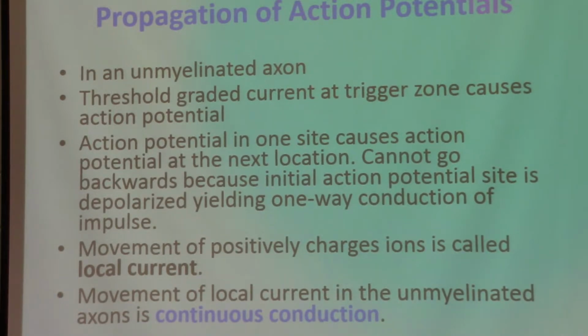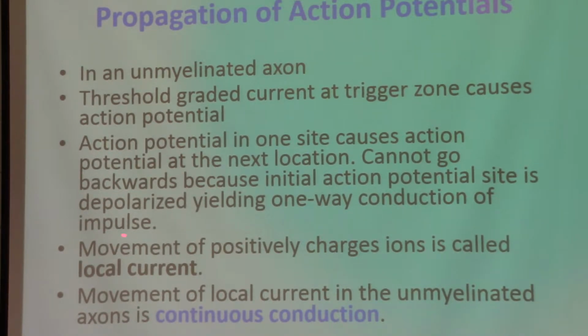They are going through the membrane, traveling, getting propagated from one end to the other, going through the membrane which is unmyelinated. So the conduction in those cases is continuous. It is going through the axons in a continuous fashion, which I'll show you in the next slide.